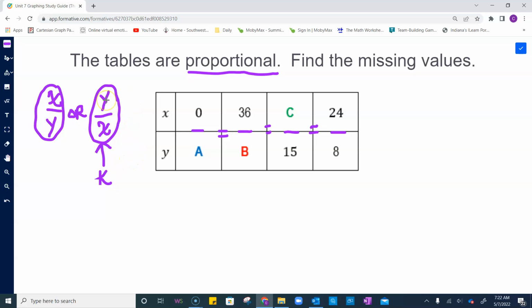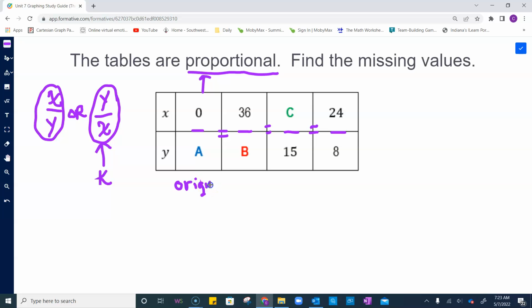And you get that by dividing the y value over the x value, or the dependent variable over the independent variable. So I'm looking at this table right here, and I'm looking at the first set here, 0. Well, I know that if it's proportional, it has to go through the origin, and it has to be linear.